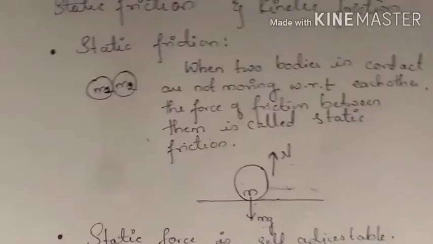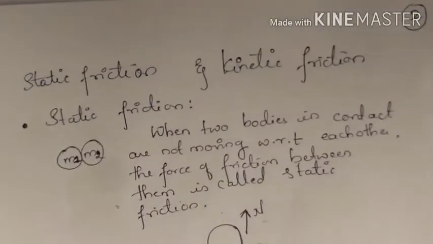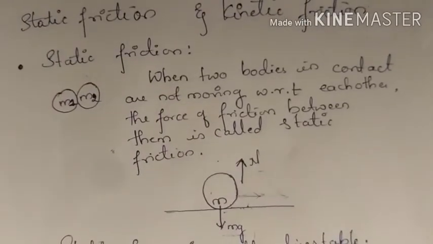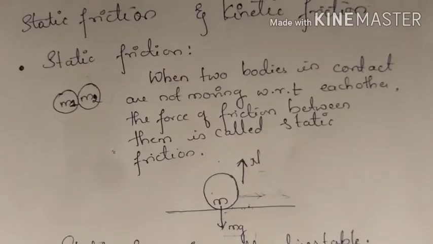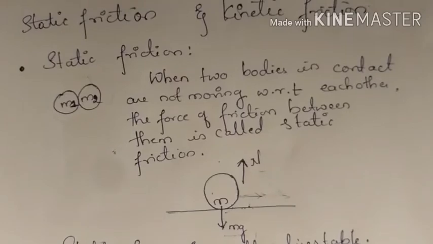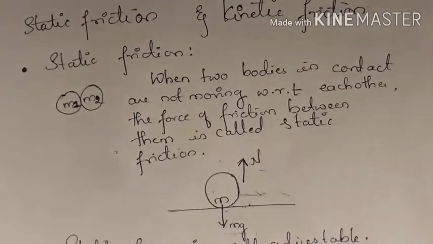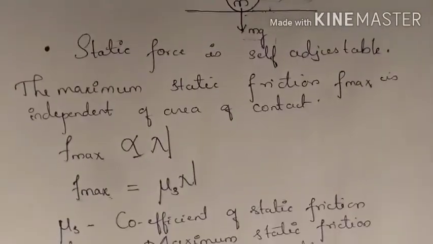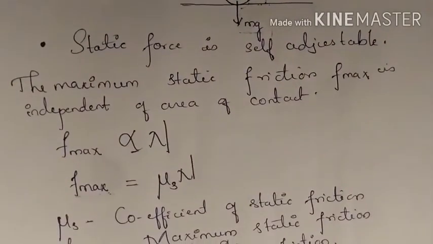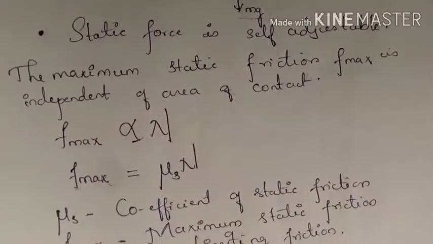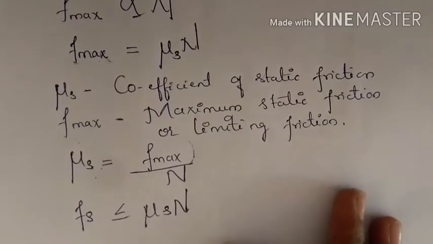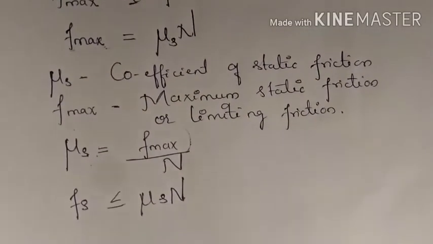So this is what static friction is. We have learned what static friction is. When two bodies are in contact and are not moving with respect to each other, the force of friction between them is called static friction. So this is the diagram. Static force is self-adjustable and F max is directly proportional to N. F max is equal to nu s N. And what is nu s here?